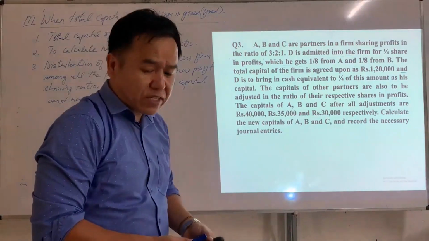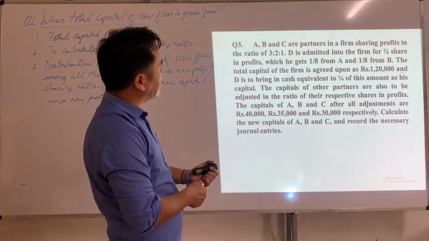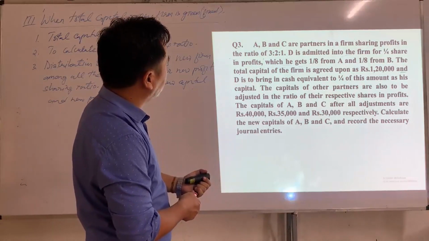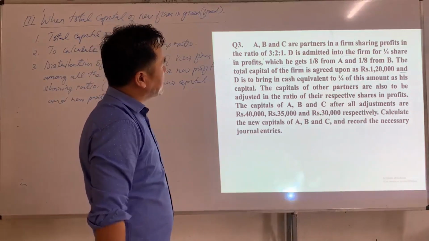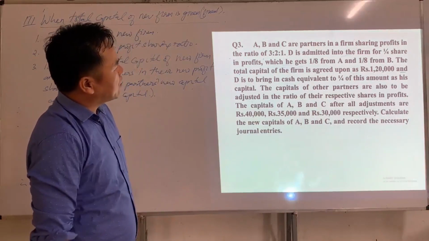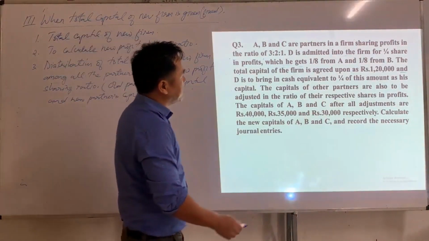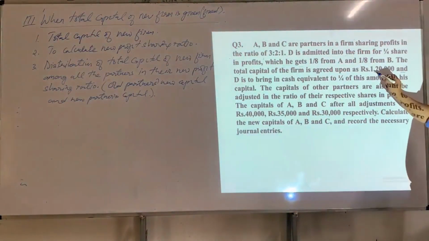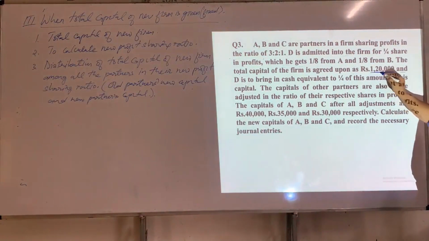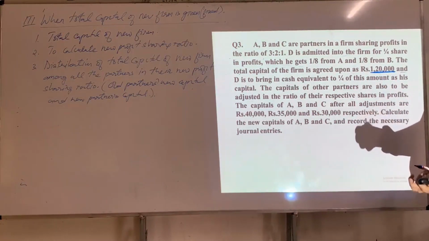Okay, I'll read the question first. A, B and C are partners in a firm sharing profit in the ratio of 3:2:1. D is admitted into the firm for 1/4 share in profits, which he gets 1/8 from A and 1/8 from B. The total capital of new firm is agreed upon 1,20,000. So here total capital of new firm is given. So on the basis of total capital of new firm, we have to find both all partners' new capital and new partners' capital.